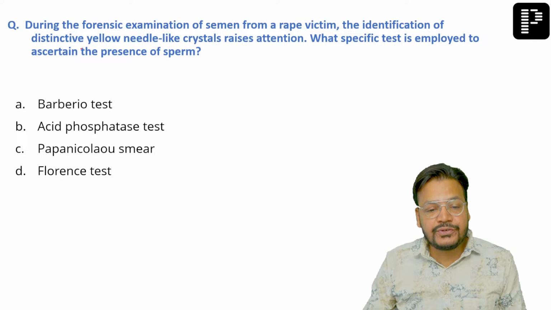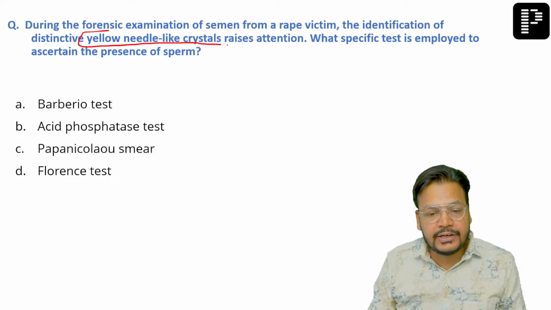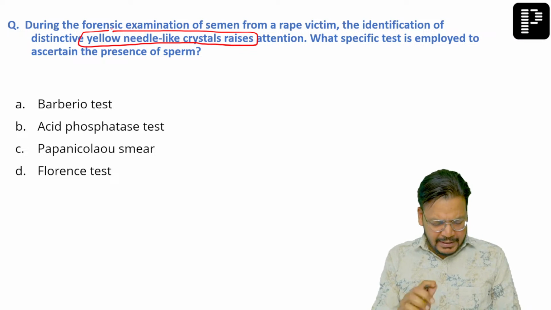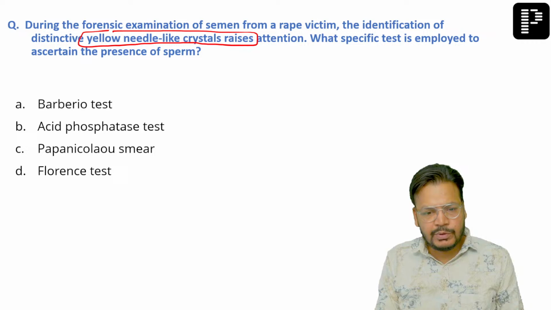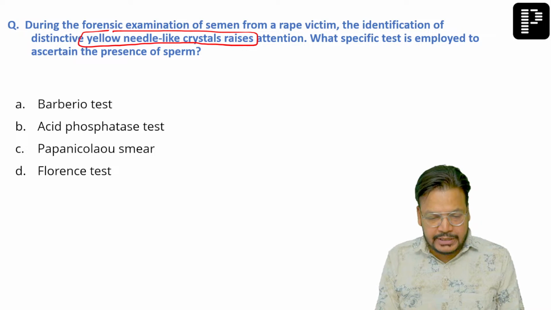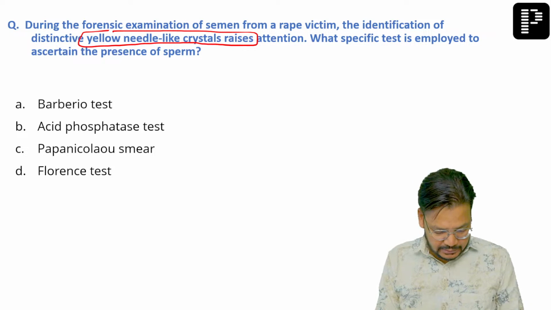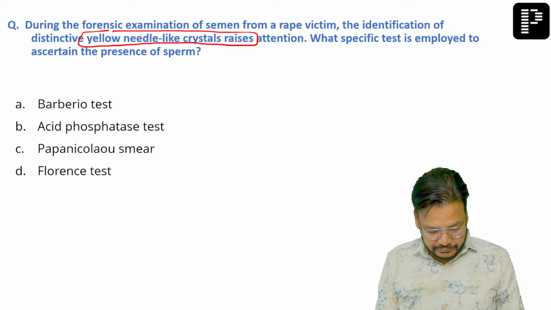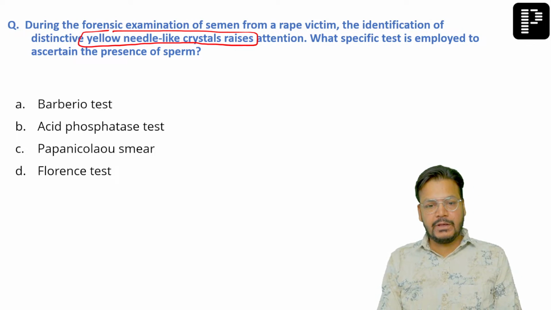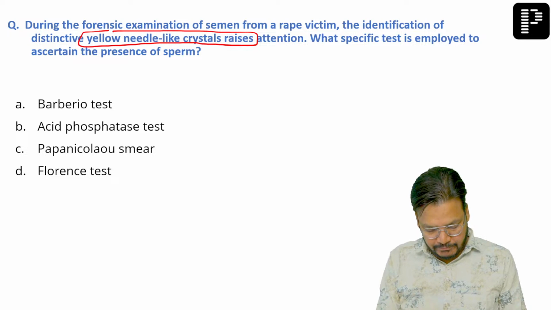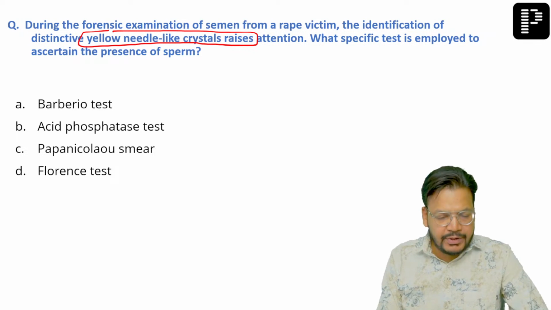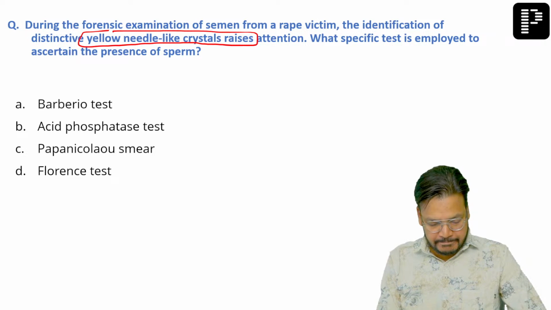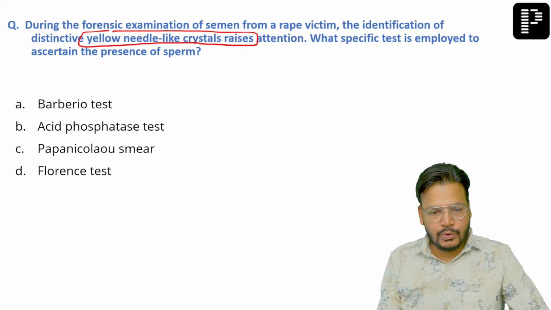The identification of distinctive yellow needle crystals was given. Now tell me, yellow color was given, needle-like crystal was given or not? Give me the answer. It was given or not? Because there are many people. Yellow needle-like crystal, was it given? Is it a sound issue? Is there an echo in the sound? No. Okay, it was not given.